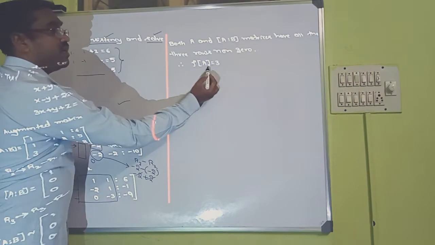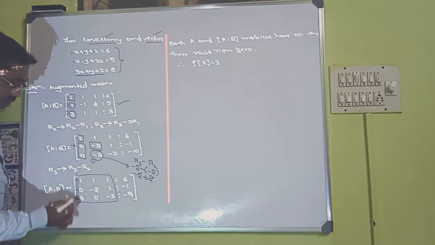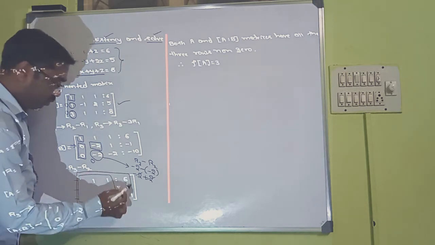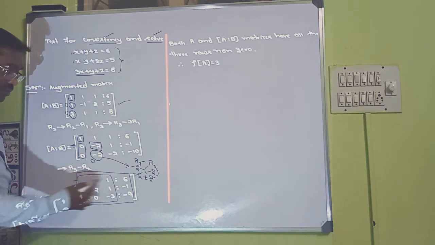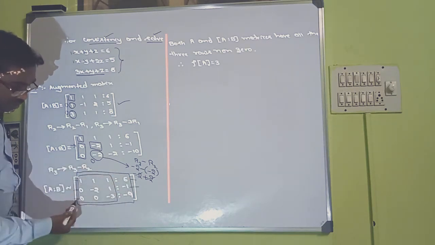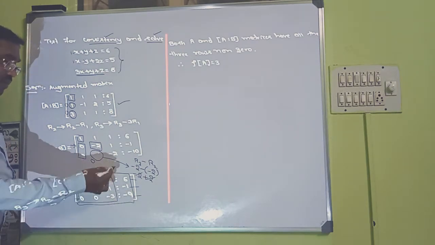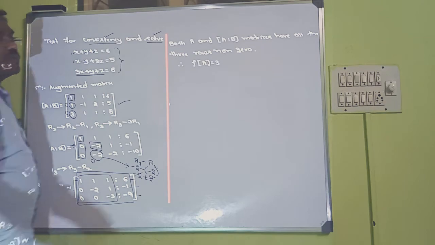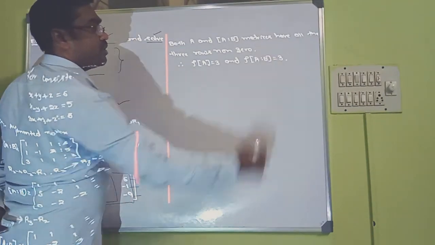So rank of A is 3. When you look at the complete portion, the augmented matrix, again how many non-zero rows? 1, 2, then again the third row is also. So here number of non-zero rows are again 3. So rank of A|B is also 3.